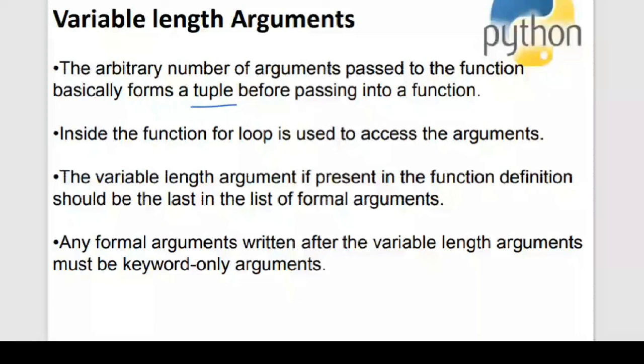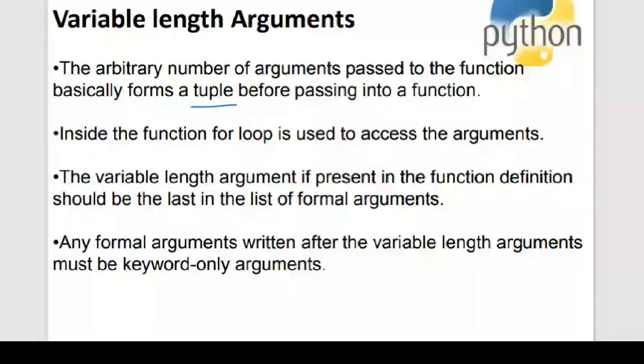The rule of the language says that first you need to have the formal arguments or the normal arguments, followed by the variable length arguments, which means it should be last in the list of formal arguments. Any formal arguments written after variable length arguments must be keyword-only arguments.